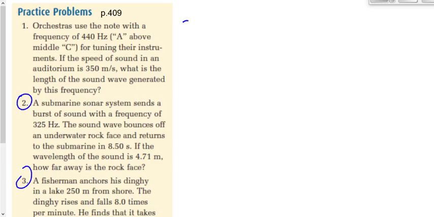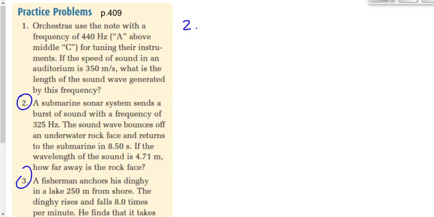Number 2 says, a submarine sonar system sends a burst of sound with a frequency of 325 hertz. The sound wave bounces off an underwater rock face, returns to the submarine 8.5 seconds later. The wavelength is 4.7 meters. How far away is the rock face?